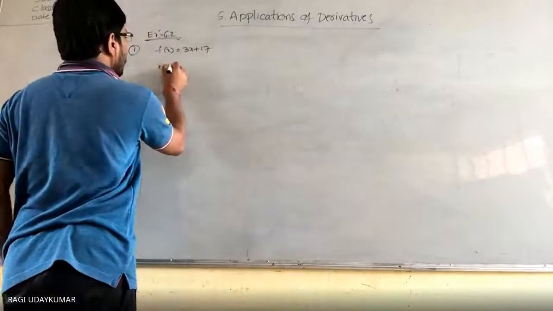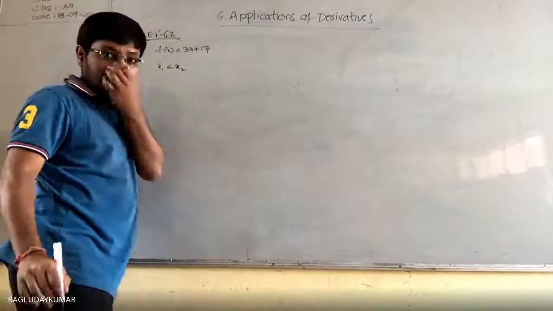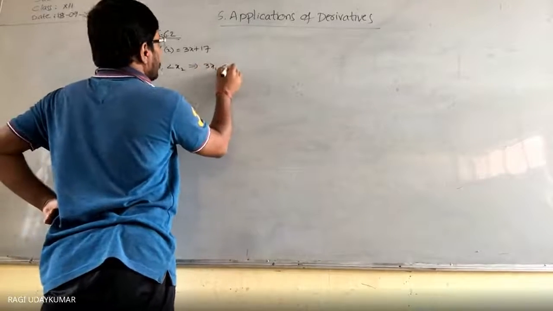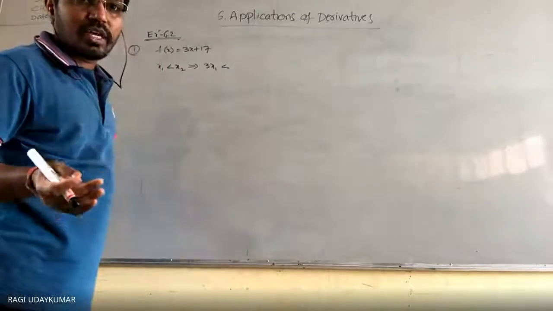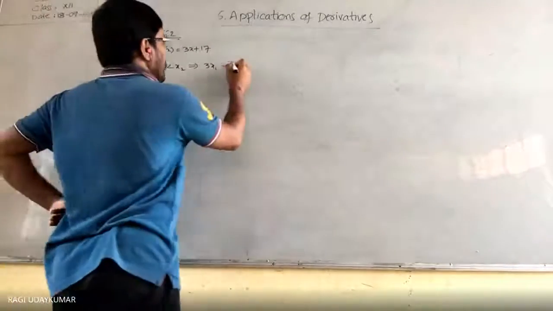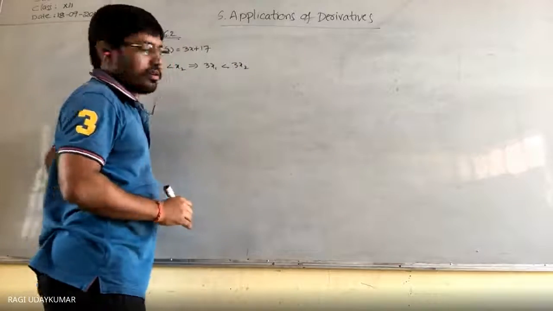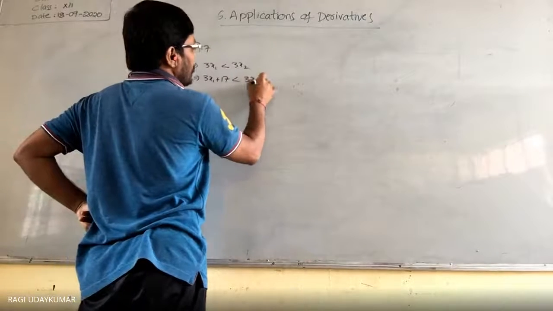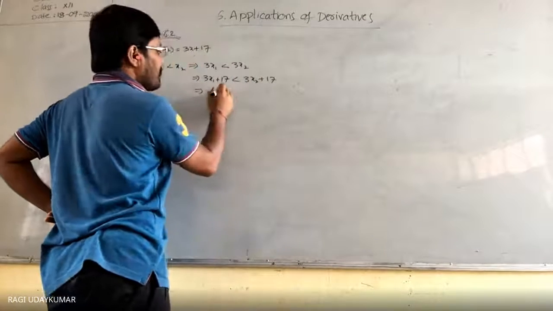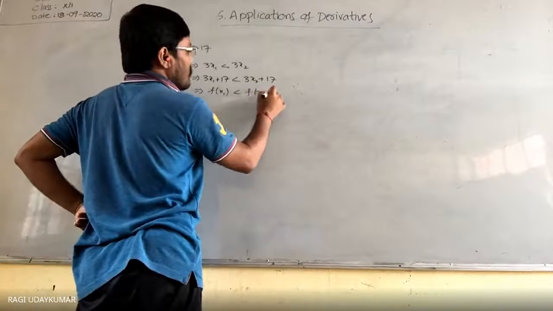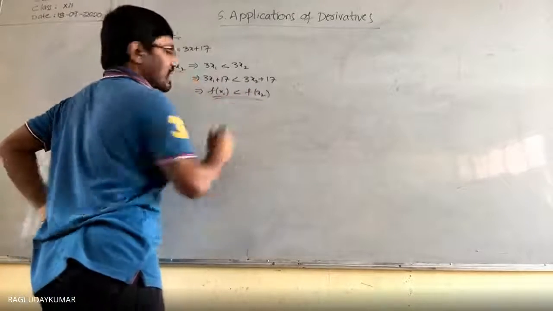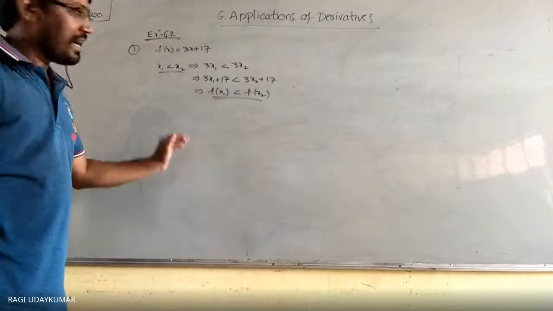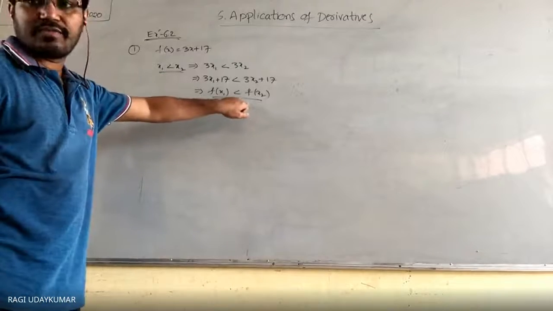If x1 is less than x2, as per the definition, 3x1 is also less than 3x2. If you take less than, you are going to get less than only. And if you add 17 also, that is 3x1 plus 17 is less than 3x2 plus 17. So what does this become? f of x1 is less than f of x2. So x1 less than x2 gives f of x1 less than f of x2.